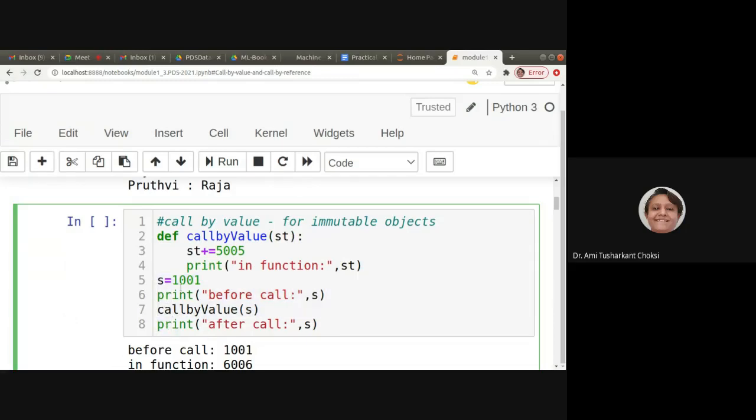So s is equal to 1001, print before call s, call by value s, and print after call s.